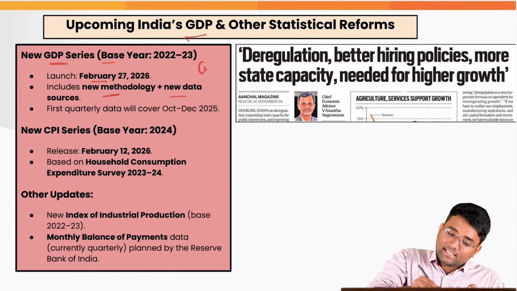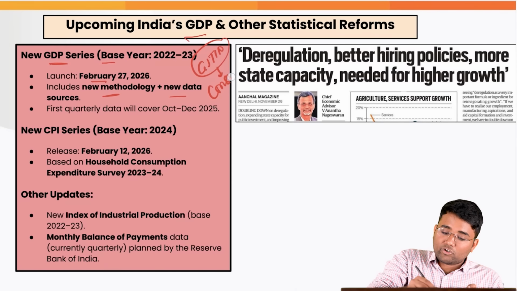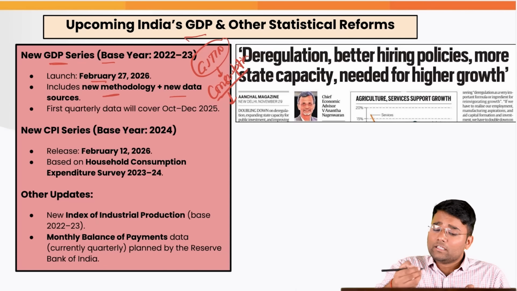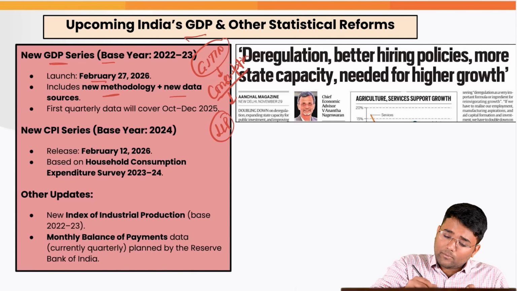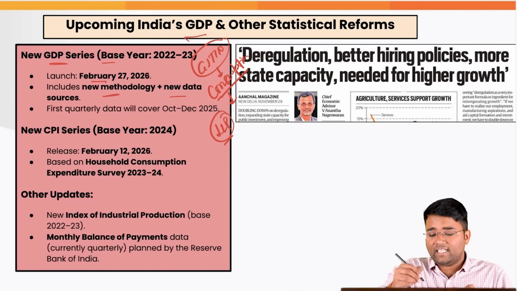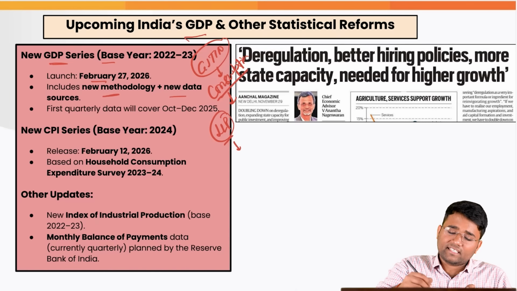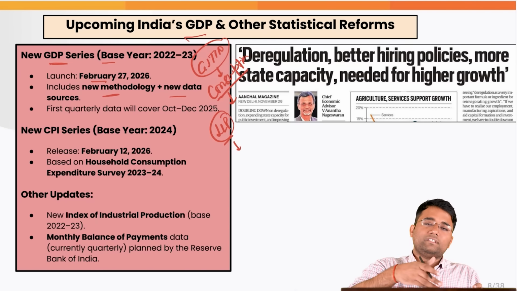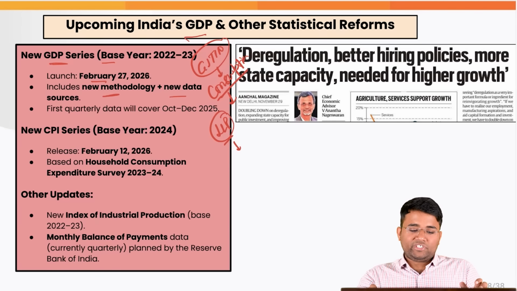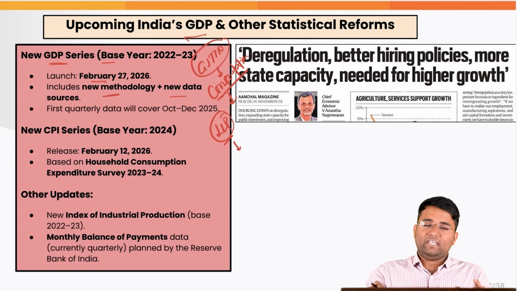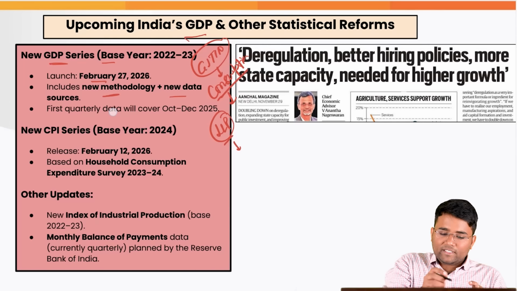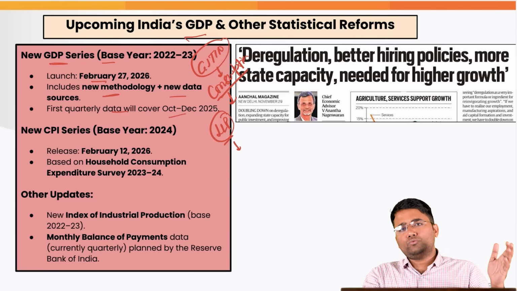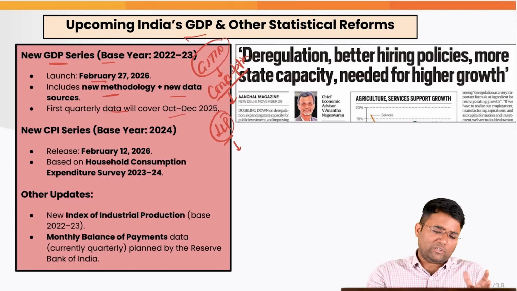For example, the GSTN network will be used to get data that will give a true picture of the consumption expenditure. Along with that, they will also try to get data from limited liability partnerships, LLPs, etc., as well as various other establishments, so that they can cover the informal sector along with other corporations like LLPs in a more comprehensive manner to get a true picture. The first quarterly data will cover the October to December quarter of 2025.